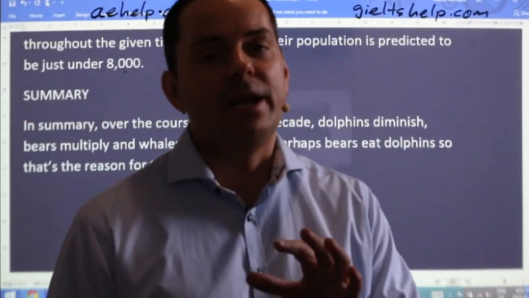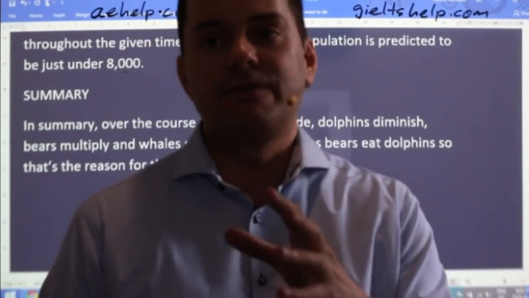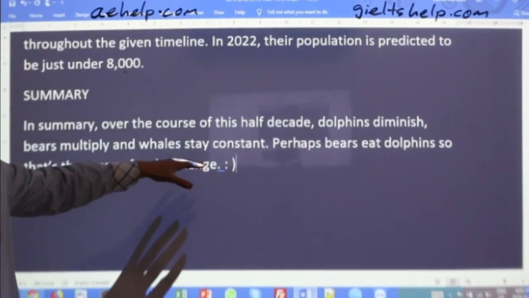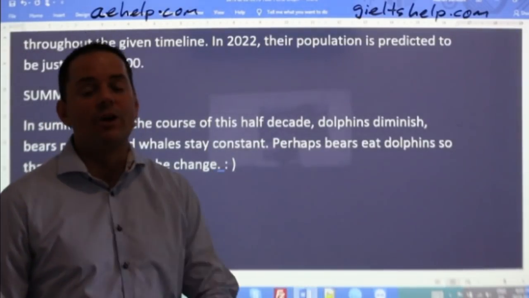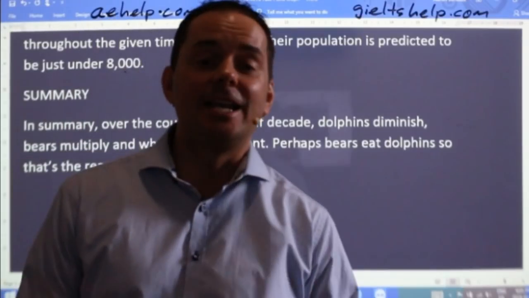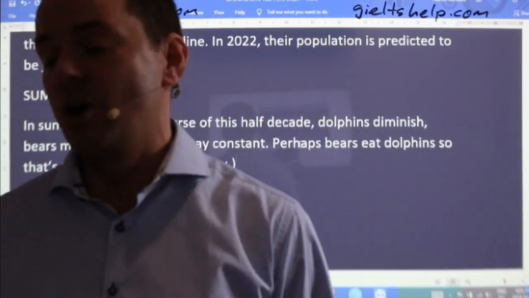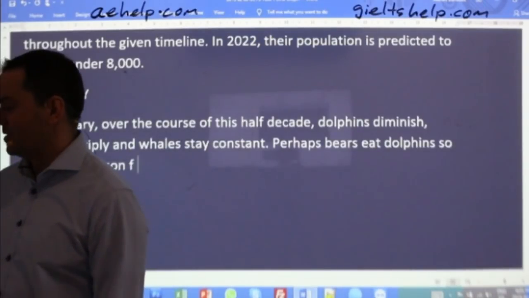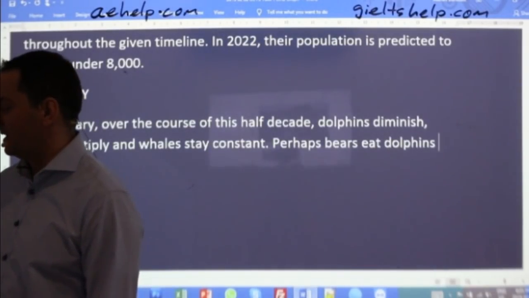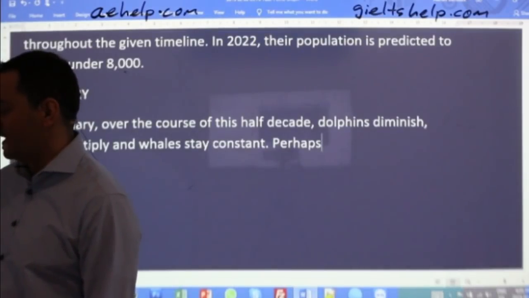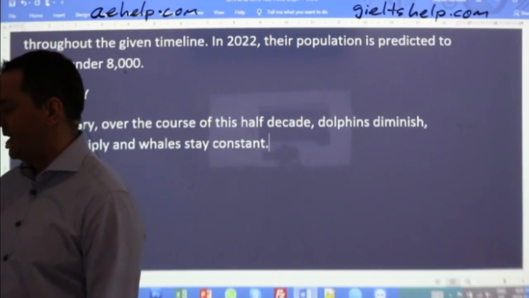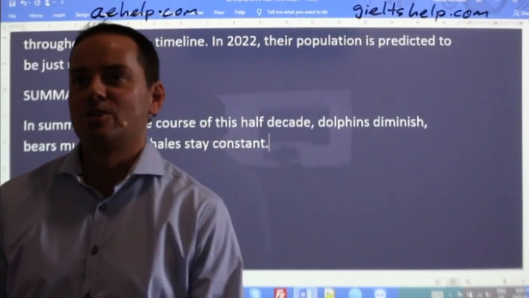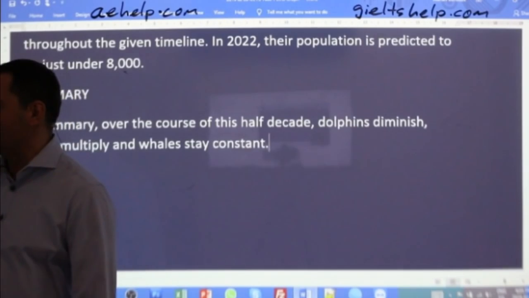First of all, bears do not eat dolphins, not as far as I know. And secondly, you should not include personal opinion or assumption in the summary. So there is no room for assumptions and guesses in the summary, so we're not going to write that in there. The IELTS examiners will not find that funny. You'll lose a mark. So bears do not eat dolphins. That's not the reason for the change. Don't panic. That is the summary.